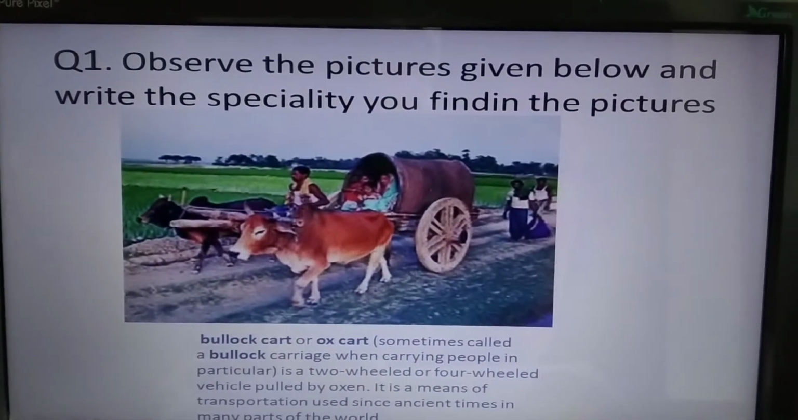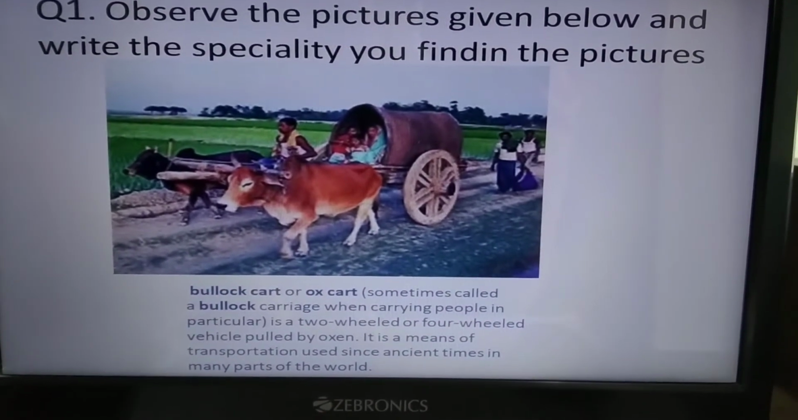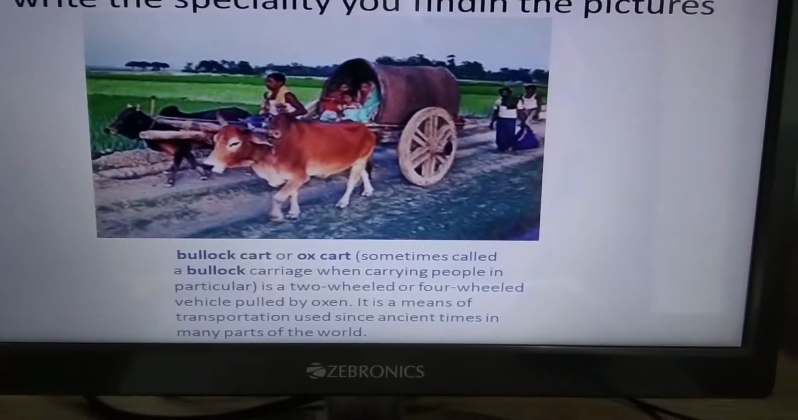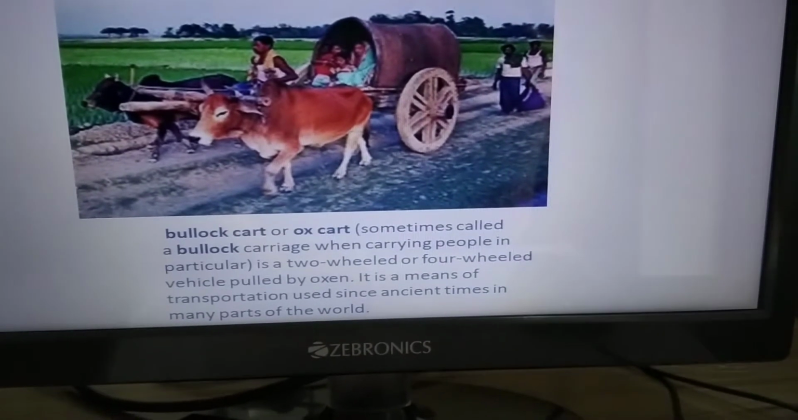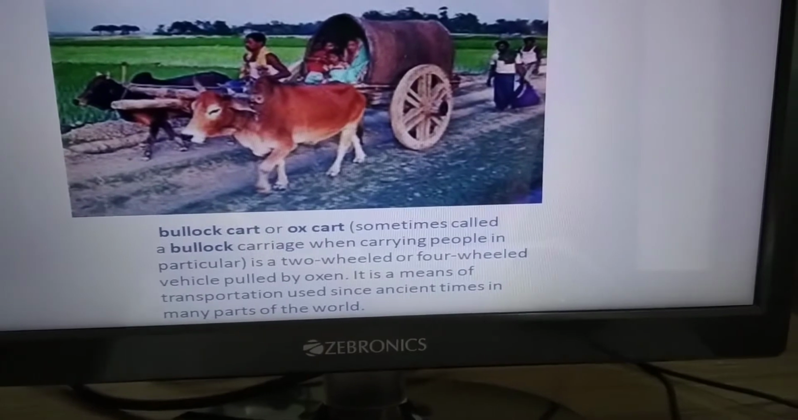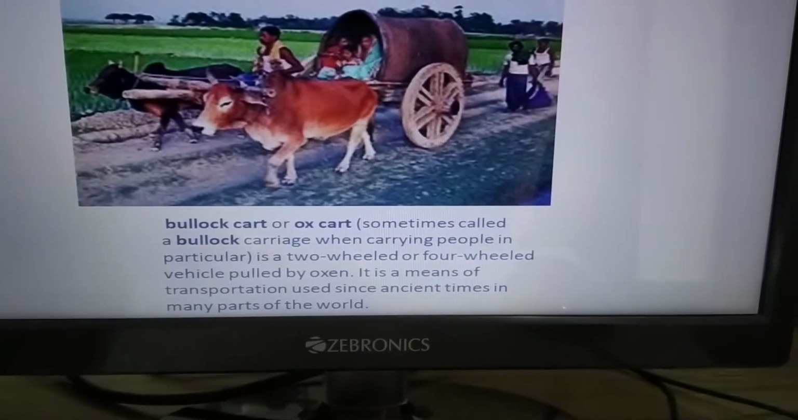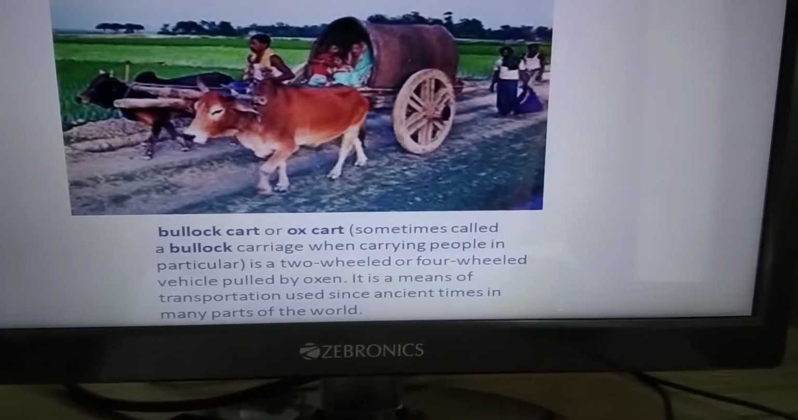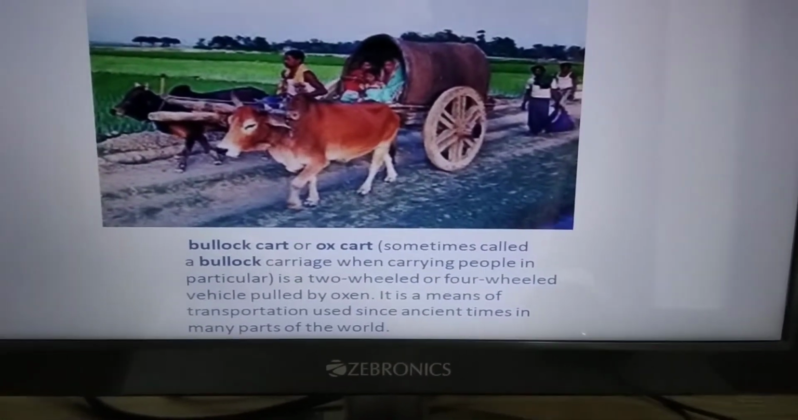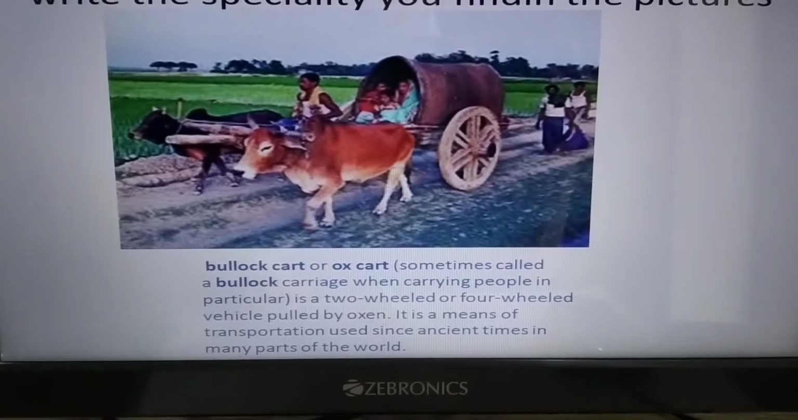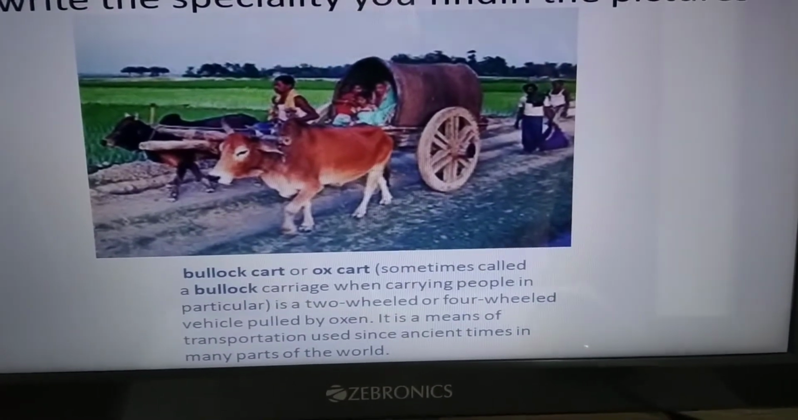Let us see one. Observe the pictures given below and write the speciality you find in the pictures. Bullock cart. Sometimes it's also called an ox cart. Carrying people in particular, it is a two-wheeled or four-wheeled vehicle. Look at the picture. It is a two-wheeled or four-wheeled vehicle pulled by oxen. It is a means of transportation, used for transportation purposes since ancient times in many parts of the world.